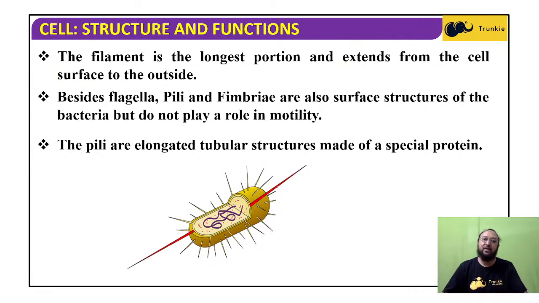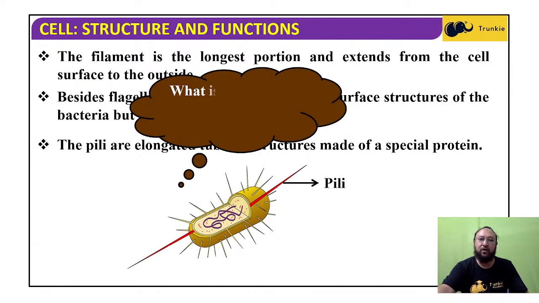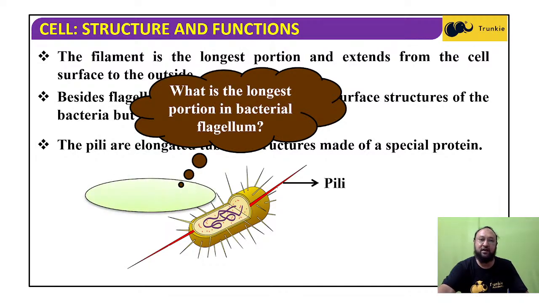Okay, pili are the tubular, filamentous structures made of a special protein in the bacteria. So this is the pili. You can see the red one is the pili. What is the longest portion in the bacteria? It is the flagellum. This is the filament.